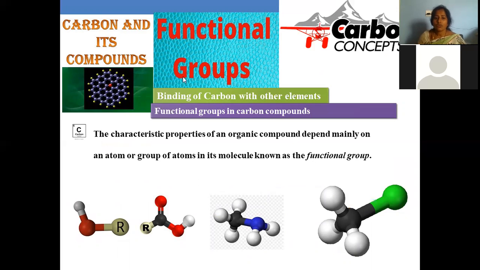If it is an amine, amines have characteristic properties. If it is a hydroxy compound, it will have a characteristic property. If it is an ester or a carboxylic acid, in this manner, the chemical nature of any given organic compound purely lies on the nature of the functional group present. Functional group denotes what? The group which is active, which is more prone to participate in chemical reactions, is denoted as the functional group.